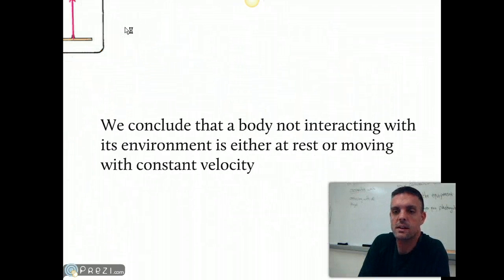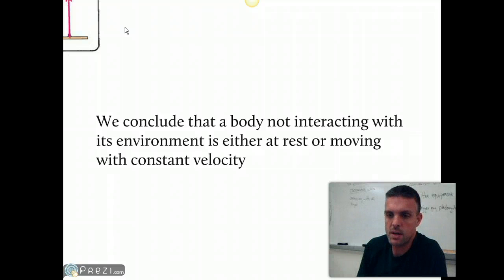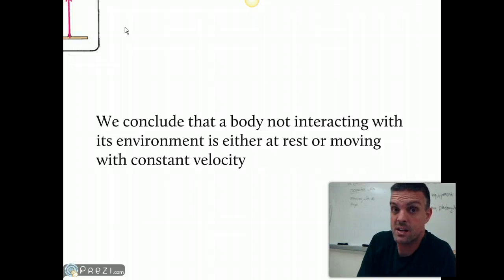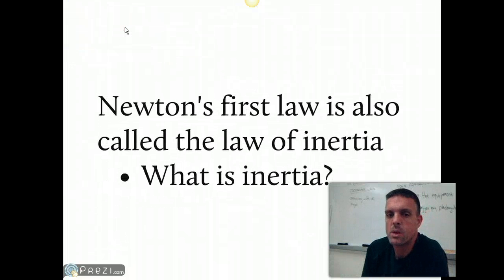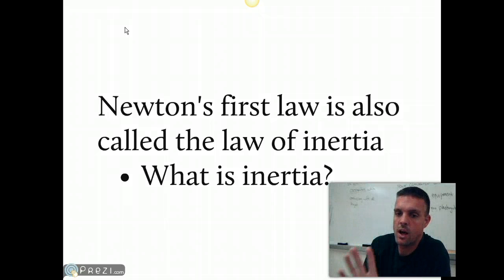There we go. So we conclude that a body not interacting with its environment is either at rest or moving at a constant velocity. Newton's first law has another name, and I just want to mention it. It's called the law of inertia. So we have to define what inertia is.